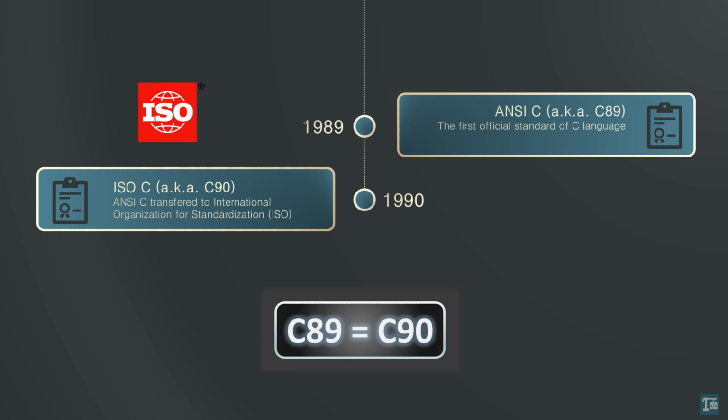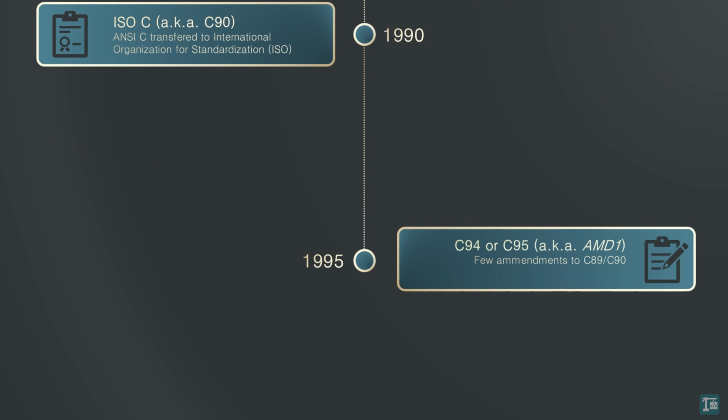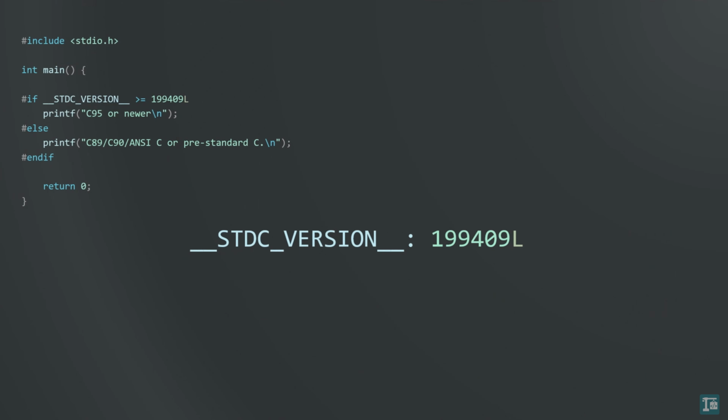In 1995, a new version of the C standard, referred to as C94, C95, or AMD1, was published. It introduced few amendments to the C89/C90 standard, including the __STDC_VERSION__ macro, which identified the C standard version being used. Versions of C from C95 onward define this macro, setting its value to a long integer that corresponds to the year and month of the standard.